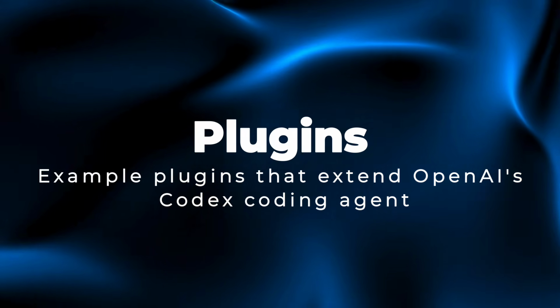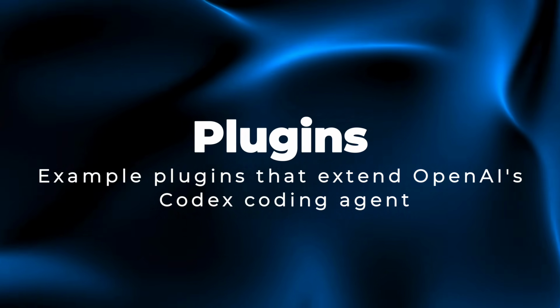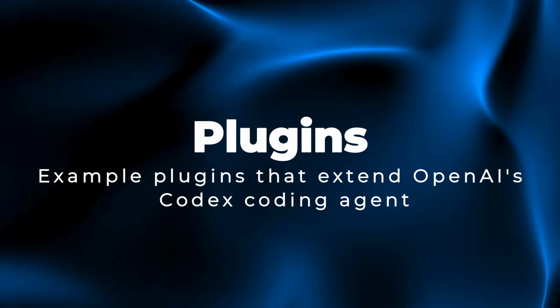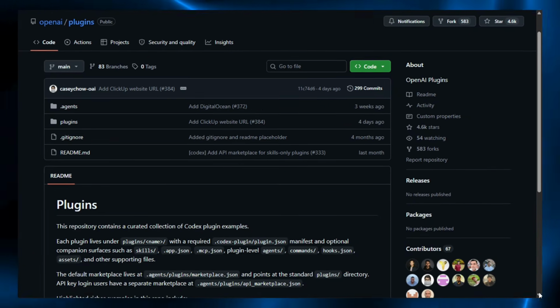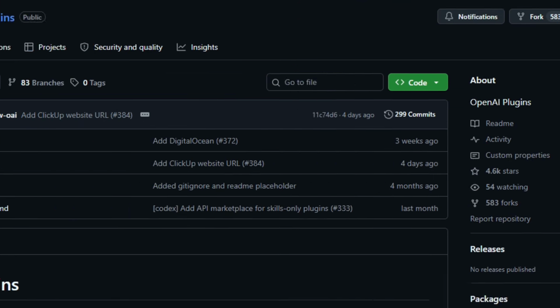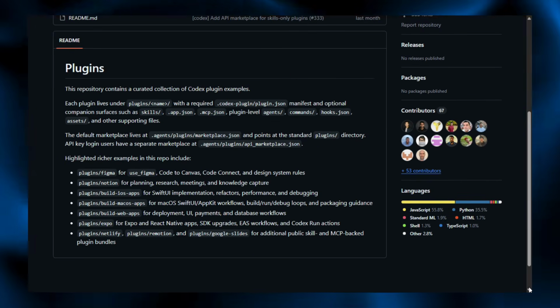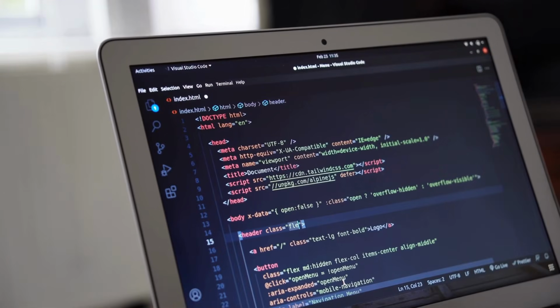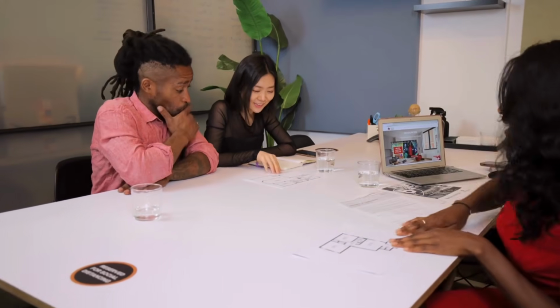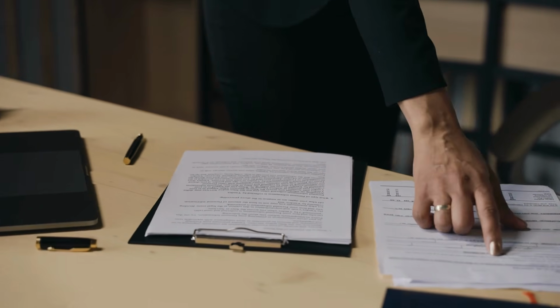Project number 20, Plugins. Example plugins that extend OpenAI's Codex coding agent. Plugins is OpenAI's repository of example plugins for Codex, its coding agent. Each plugin sits in its own folder with a required manifest and optional pieces like skills, commands, agents, hooks, and MCP or app definitions, showing how to extend Codex with capabilities.